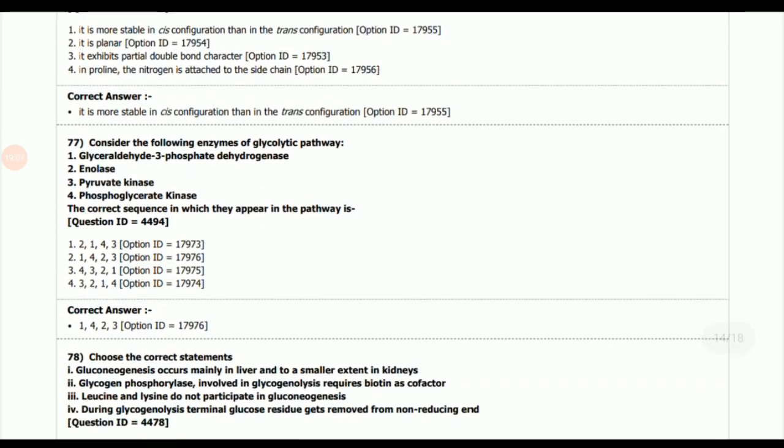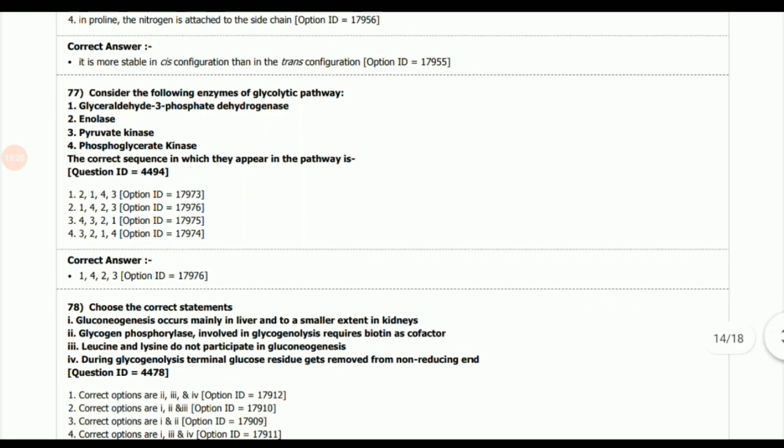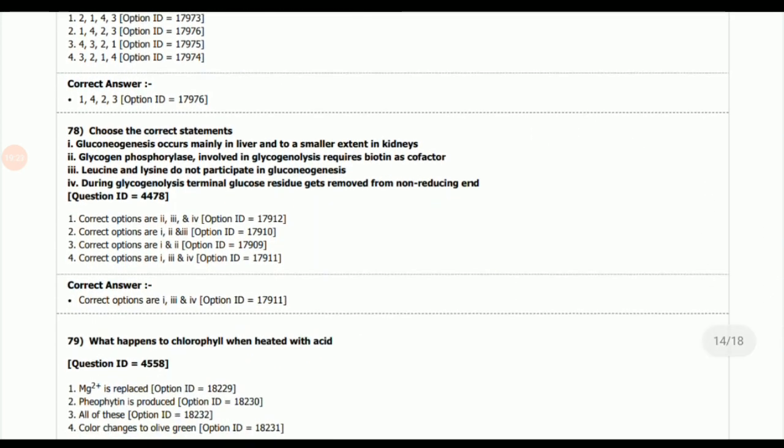Next question. Consider the following enzymes of the glycolytic pathway. So these are the enzymes and we have to find out the correct sequence in which they appear in the pathway. So the sequence is number 1, 4, 2 and then 3. Next question, choose the correct statement. So the correct statements among these are statement 1, gluconeogenesis occurs mainly in liver and to a smaller extent in kidneys. Then, glycogen phosphorylase involved in glycogenolysis requires biotin as cofactor, and during glycogenolysis terminal glucose residues get removed from the non-reducing end.